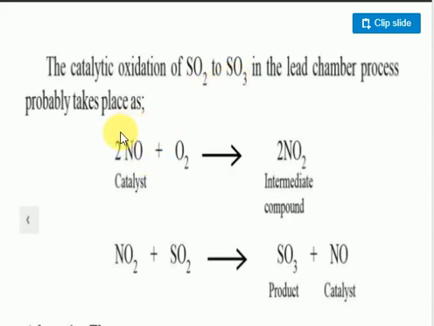Here the catalyst is nitrogen monoxide. The nitrogen monoxide first reacts with oxygen to form nitrogen dioxide. This nitrogen dioxide gives one oxygen to sulfur dioxide and forms sulfur trioxide. Nitrogen monoxide forms again. Nitrogen monoxide takes one oxygen and gives the same oxygen to sulfur dioxide, like a carrier.